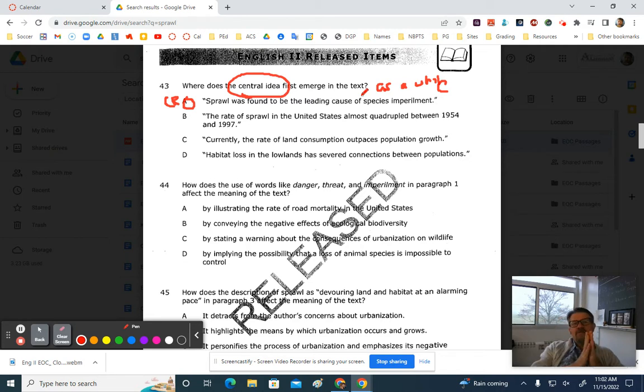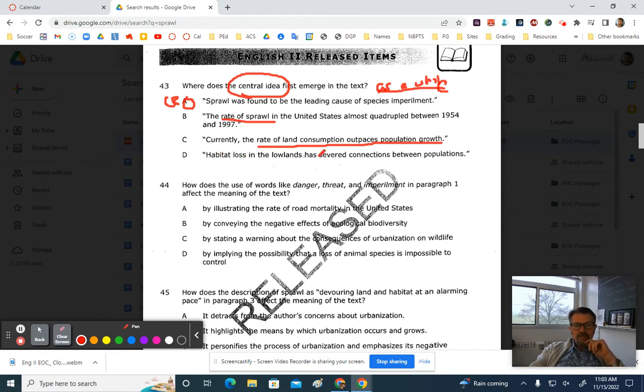Now, what we'll see in the other ones is that they are all too specific. And when you have this kind of question, that's how it's going to be. One correct answer that deals with the text as a whole, and then everything else too specific. The rate of sprawl in the United States almost quadrupled between 1954 and 1997. Is the whole text about the rate of the sprawl? No. And that doesn't mention the wildlife at all. Currently, the rate of land consumption outpaces population growth. Again, it's not about how much land is being consumed, and it doesn't mention wildlife at all.